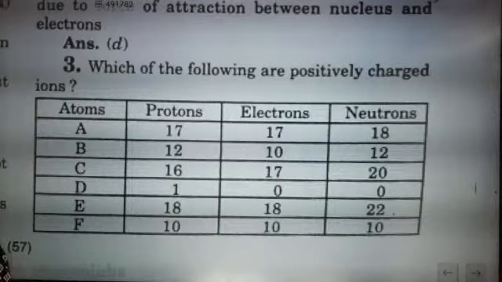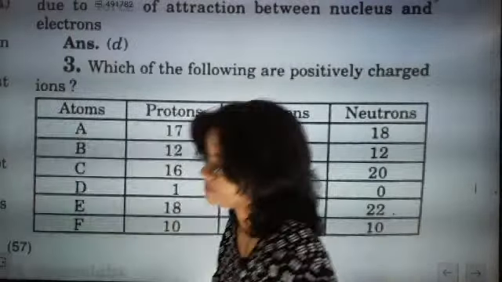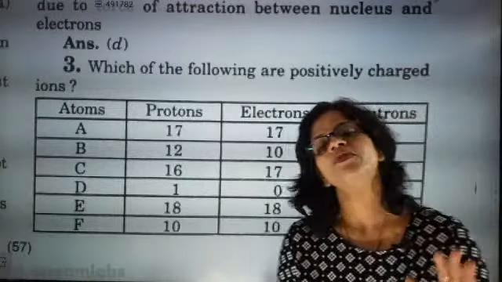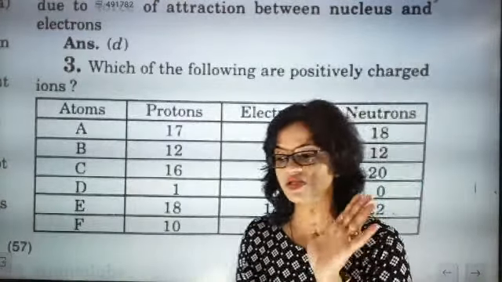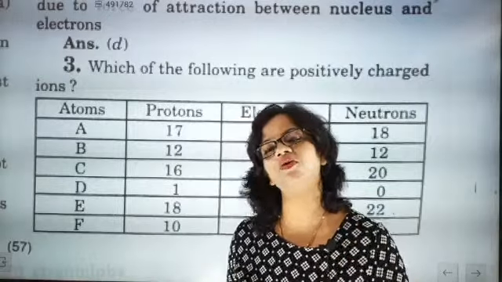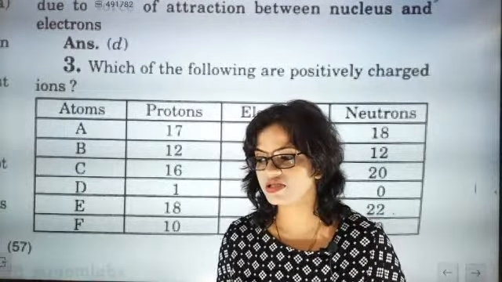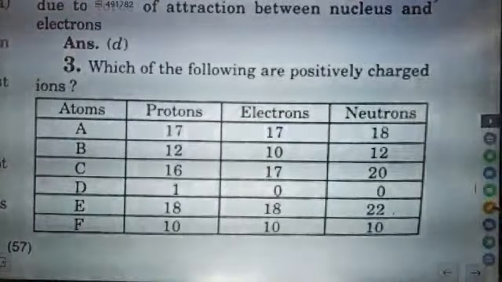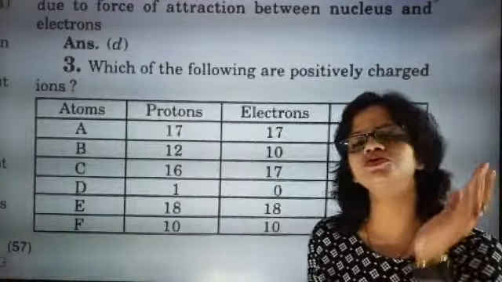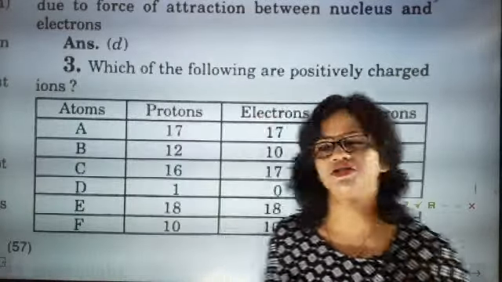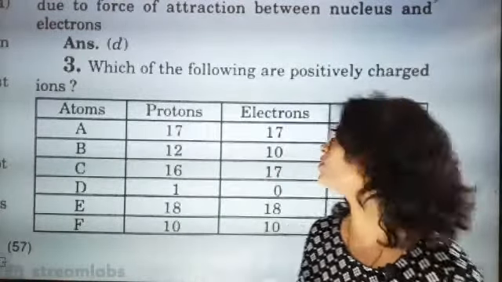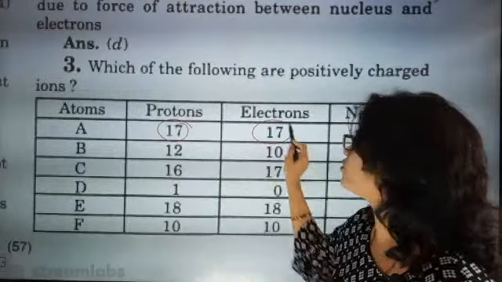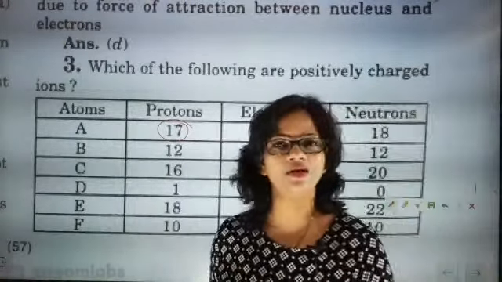Lokesh is telling answer C. Tough competition, dear. The first thing is that we know that for an atom, the number of electrons will be equal to the number of protons. This is the first part of the answer. Now just look here. Don't use more of the concept, just use some simple part of it. For an atom, the number of electrons equals the number of protons. So here the number of protons and electrons is 17, so it's just an atom, not an ion.